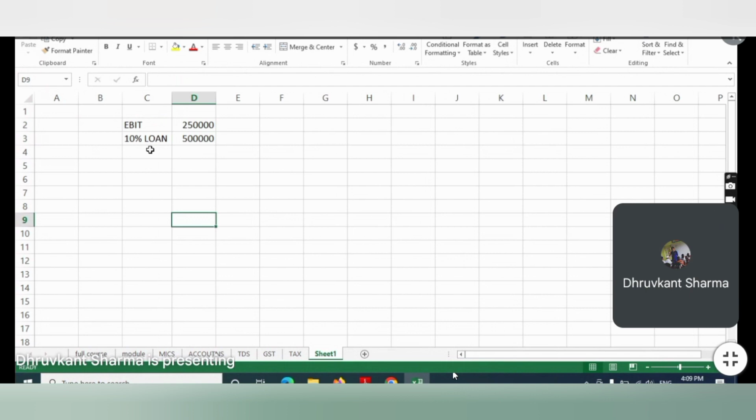Now suppose the company has 10% preference share capital amounting to 3 lakhs. Now suppose the tax rate given to us is 50%. Clear?